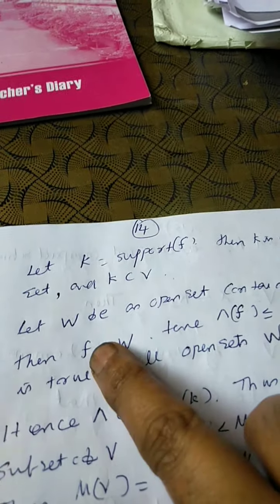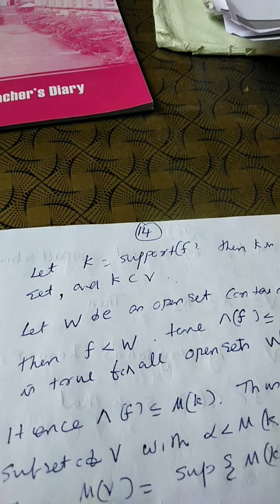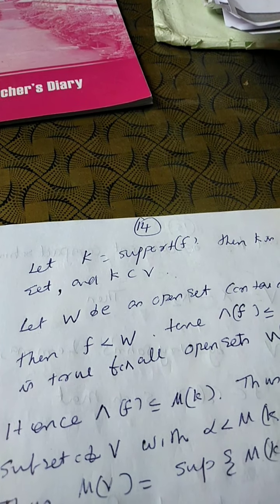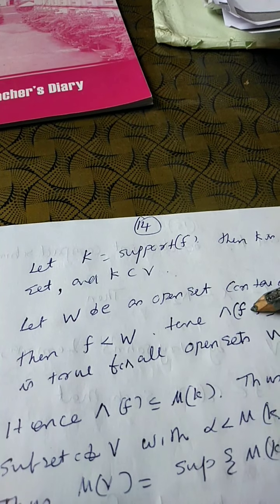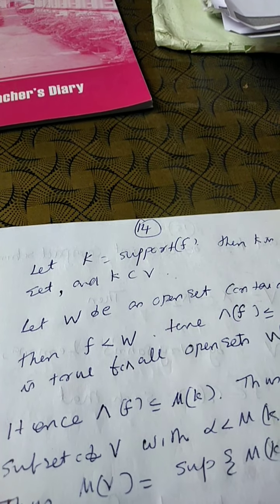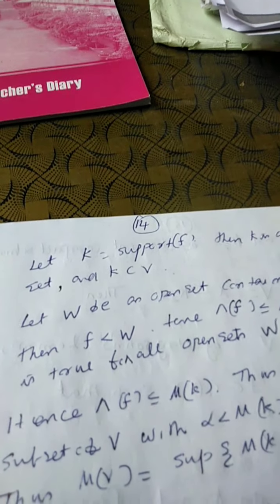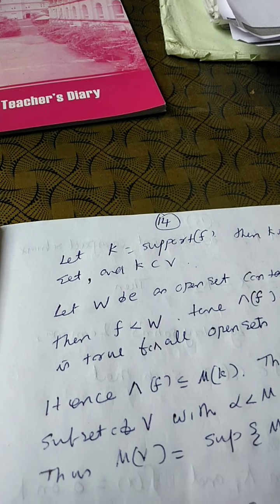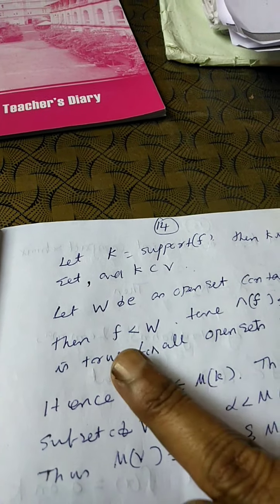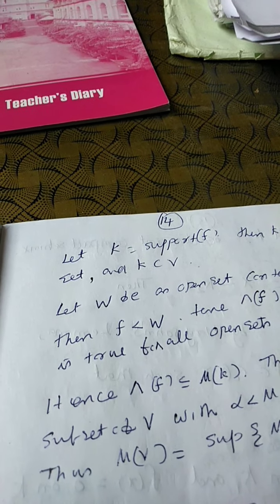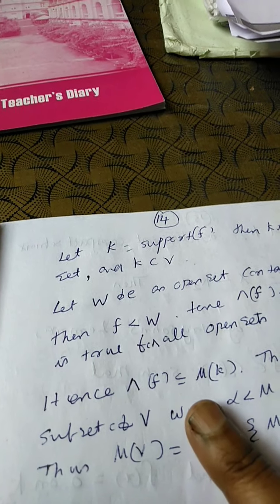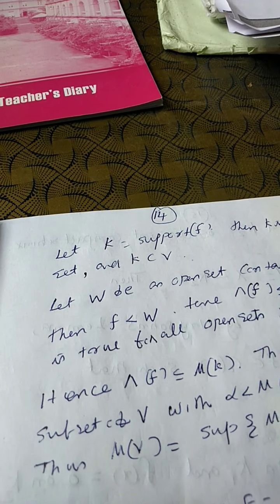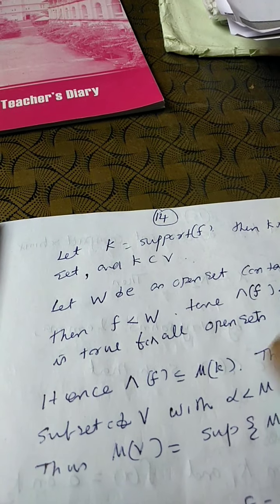Now, for any open set W containing k, the support of f is contained in W, so we have f less than W, so lambda f is less than or equal to mu of W. This is true for all W containing k, and hence taking the infimum over all such open sets, lambda f is less than or equal to the infimum of mu of W such that k is contained in W and W is open.